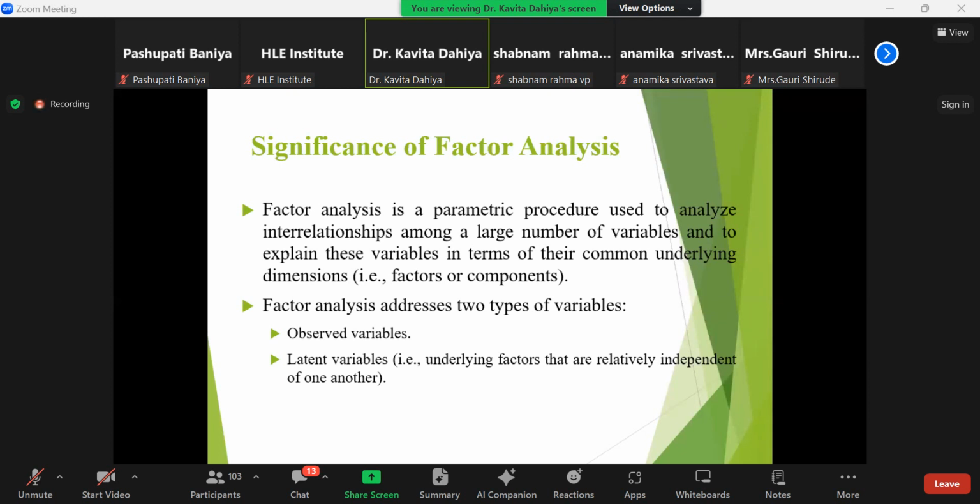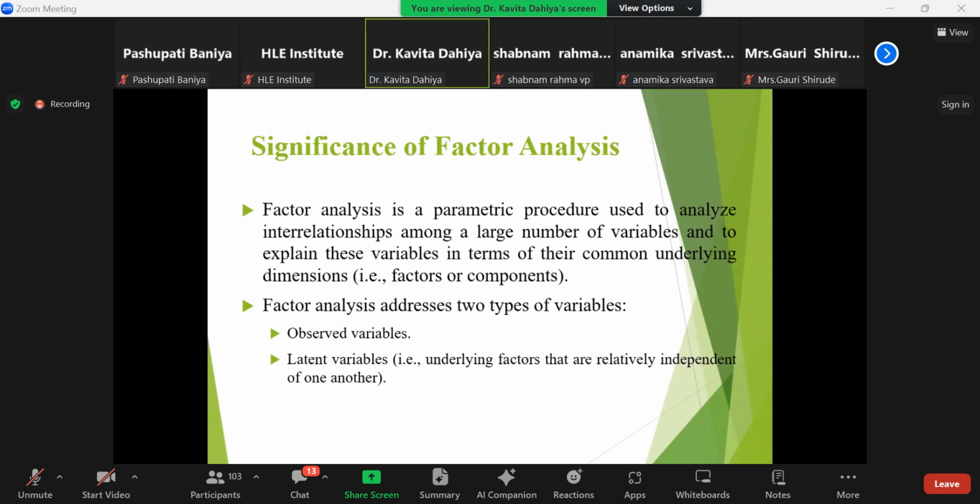Latent variables are underlying factors that are relatively independent of one another. An observed variable is one which may be observed or calculated by the researcher himself, maybe the age of the respondent, the gender of the respondent, educational qualification, or income level.